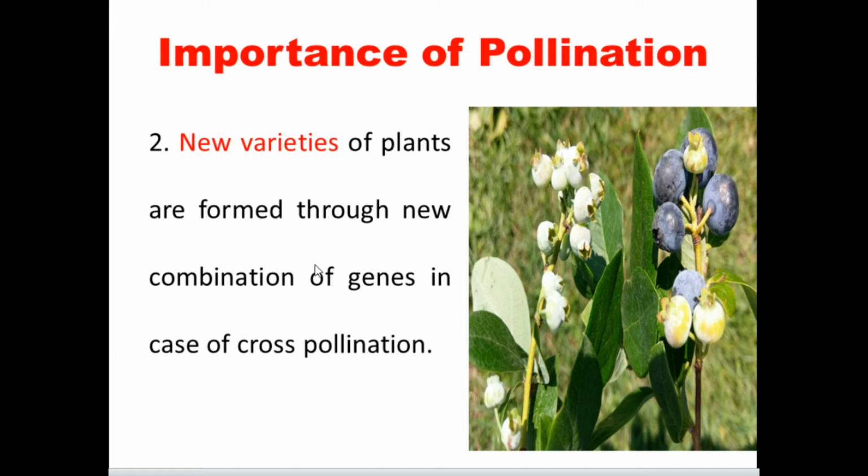The fruits may have two good qualities from two different plants of the same species. The new characters are present. One plant may have some good characters, and another may have other good characters. So when pollination takes place between two plants, plants or fruits with new characters may be produced.